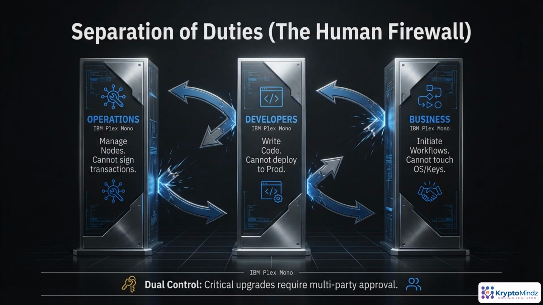Separation of duties becomes your human firewall. Design capabilities so that no single role can do everything end-to-end. Operations teams manage the infrastructure. They can patch, reboot, and monitor nodes, but they never hold keys and cannot sign transactions. A rogue admin can't forge history. Developers write and test smart contracts, but they cannot unilaterally deploy them into production. That gap forces review, testing, and change control. Business users initiate workflows and approve business actions, but they never touch the underlying OS or cryptographic material. On top of that, dual control means any critical upgrade or governance action requires multiple independent parties to approve, making both collusion and simple mistakes much harder.